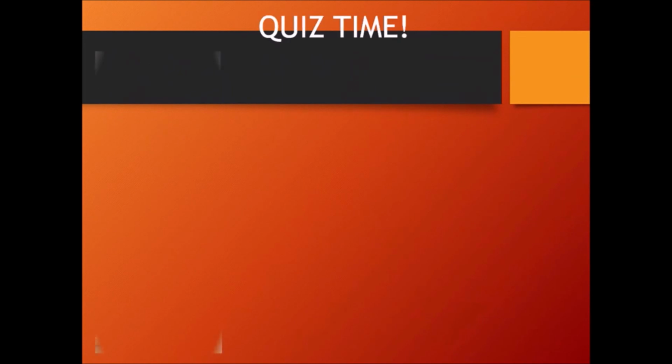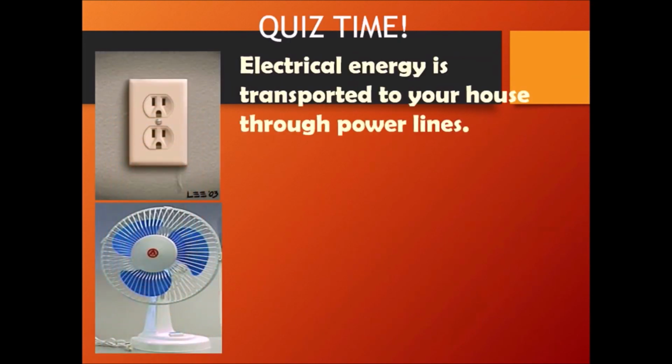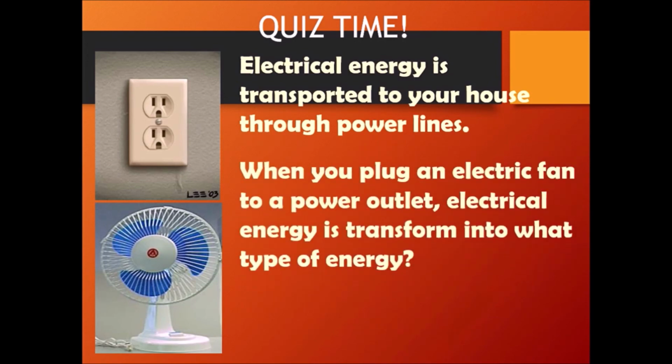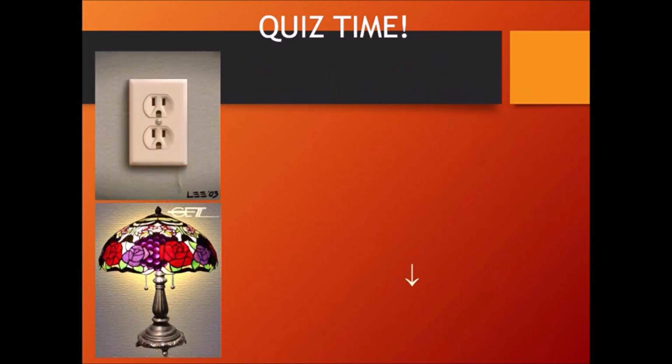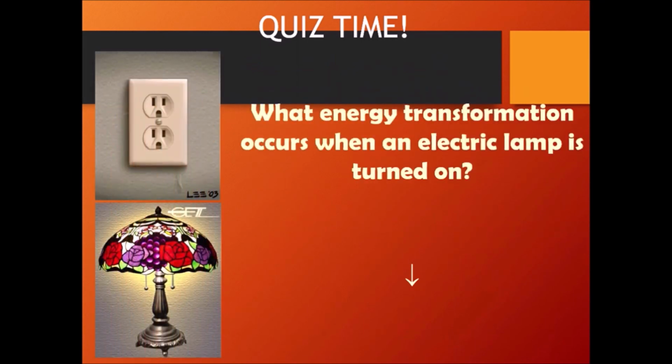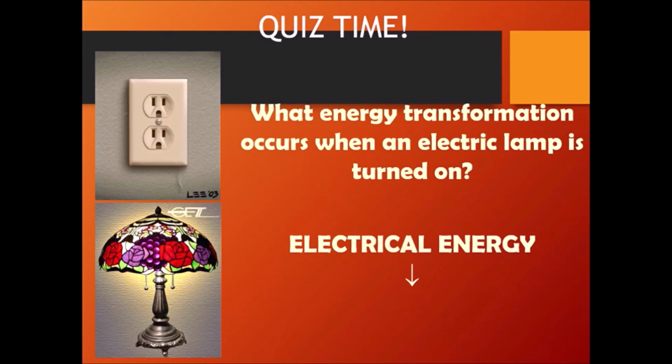The next question you are supposed to answer is this one. Electrical energy is transported to your house through power lines. When you plug an electric fan into a power outlet, electrical energy is transformed into which type of energy? Here is the next question. What energy transformation occurs when an electric lamp is turned on? I'm leaving these to you. Electrical energy converts into which form of energy?